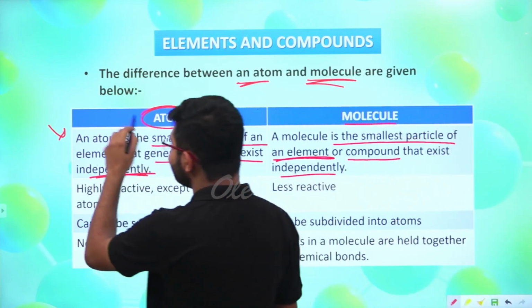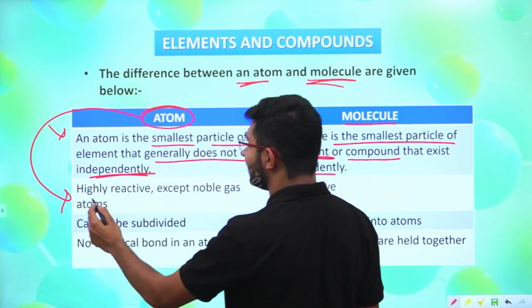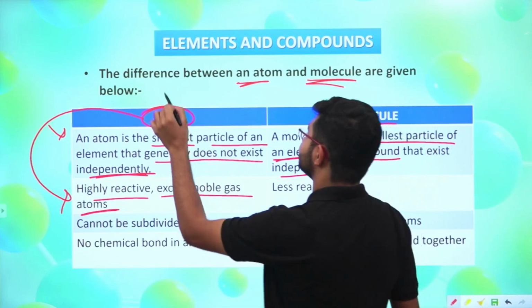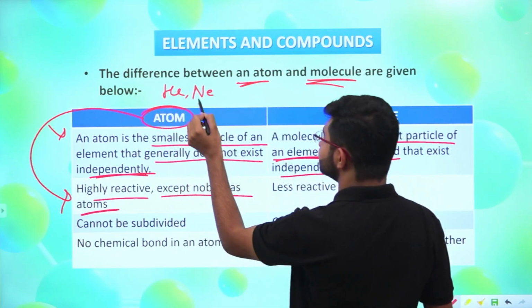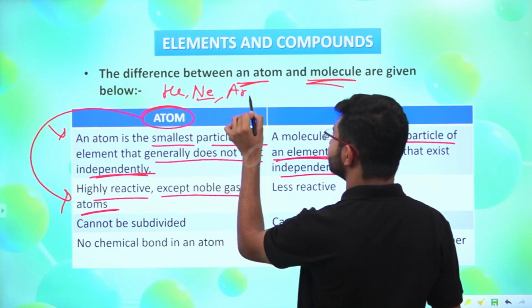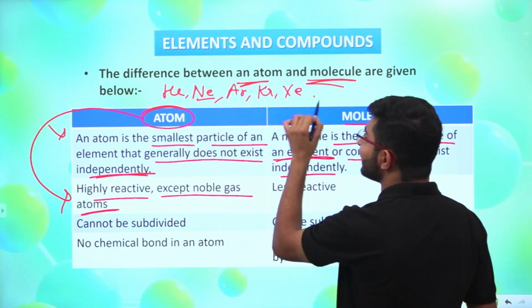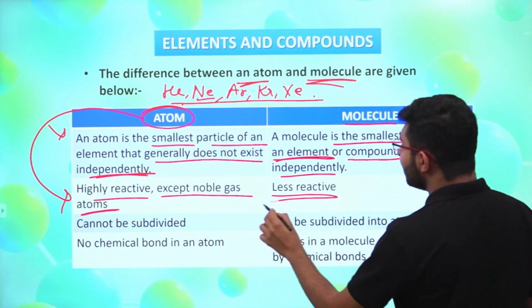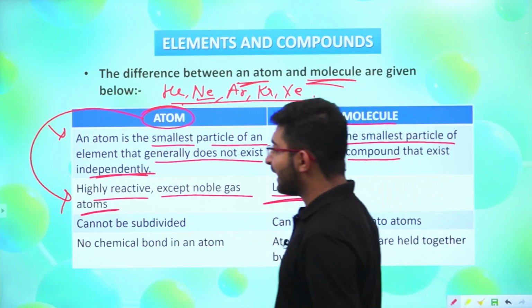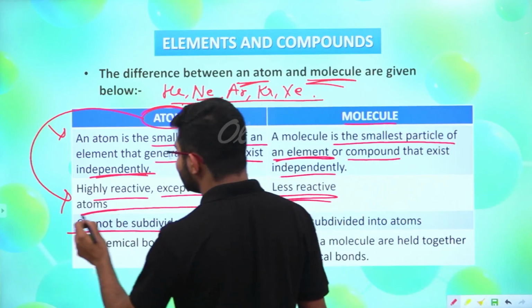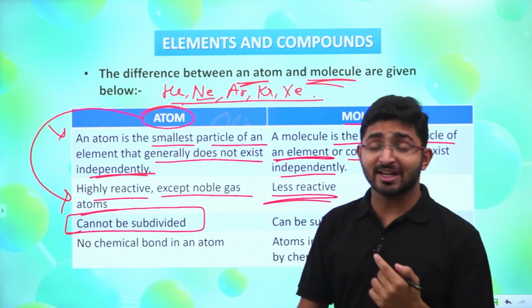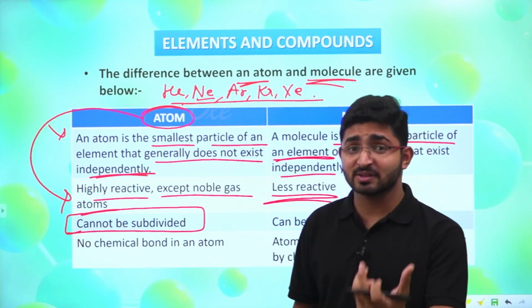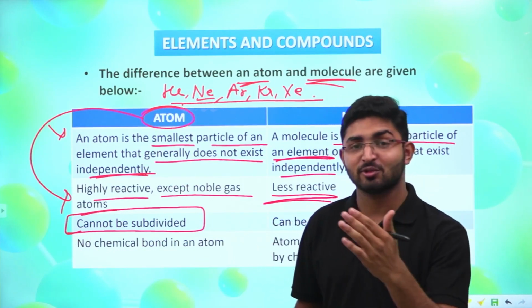Now in the case of atoms, when we talk about reactivity, these are highly reactive except noble gas atoms. Now, what are noble gases? Helium, neon, argon, krypton, xenon. These are the noble gases, right? After that, when we talk about molecules, these are less reactive. Now taking the case of atoms again, these cannot be subdivided, but when you study atomic structure, you will find that the atom can be divisible, right? An atom is divisible into three other subparticles, that is electrons, protons and neutrons.